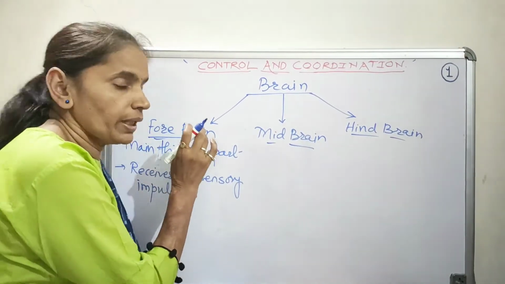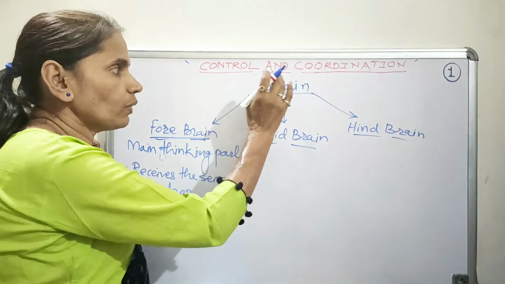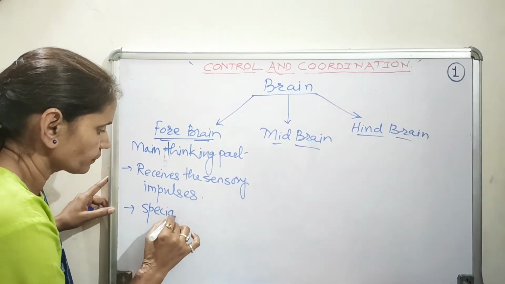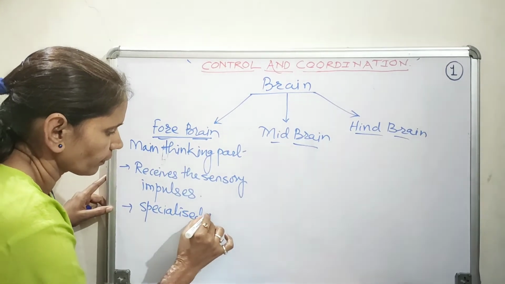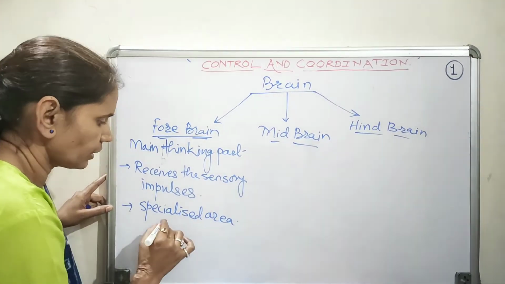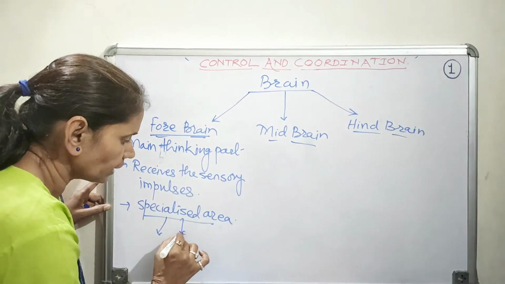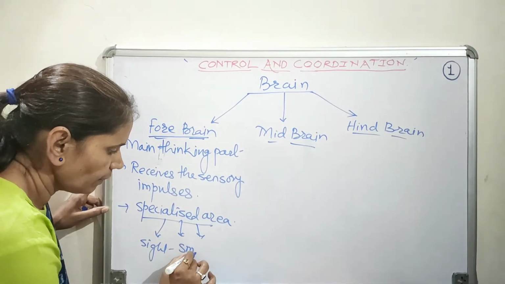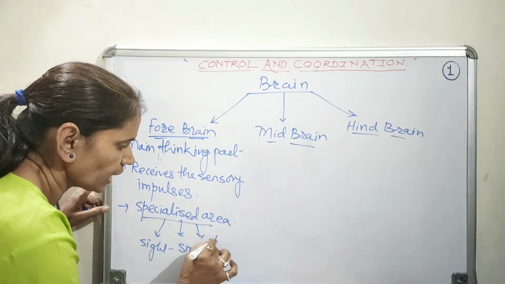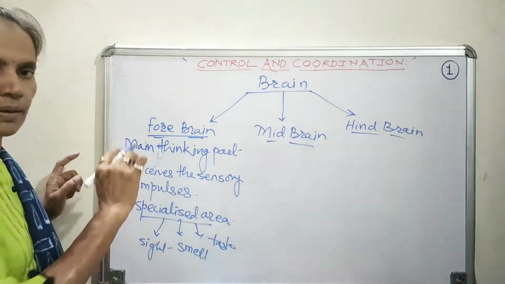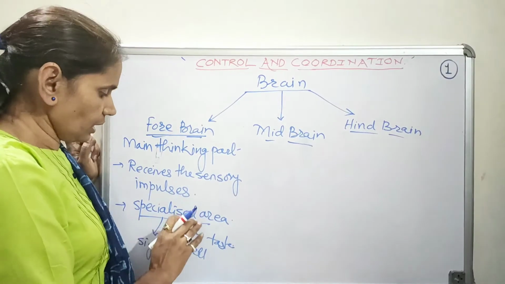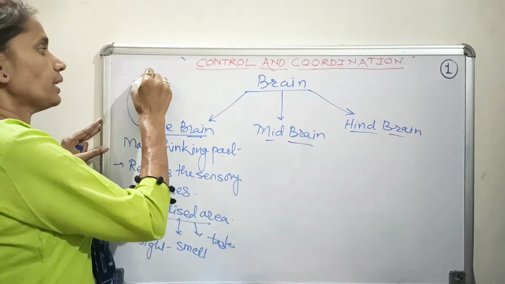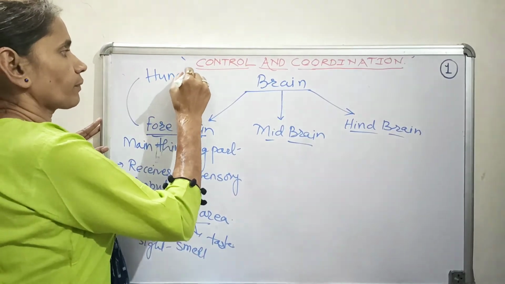The forebrain has specialized areas or centers for different things: for sight, for smell, for taste, etc. Apart from these, there is a specific area connected with hunger.